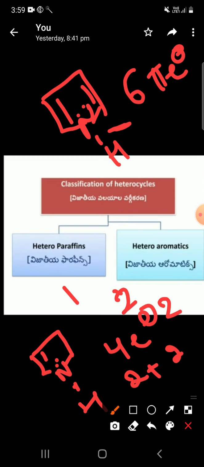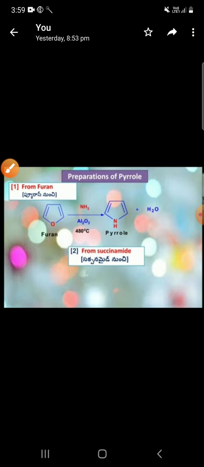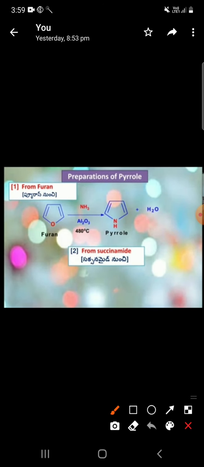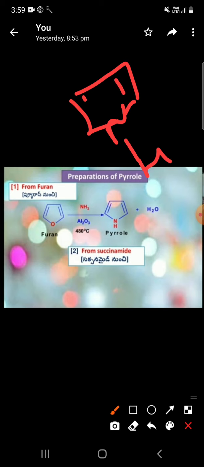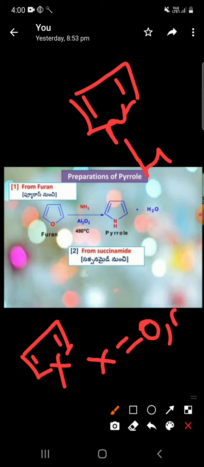Okay students, next I will move to the preparation of pyrrole. So how do you prepare the pyrrole structure? You can take this preparation. This is the pyrrole structure. First of all, before the topic, here X may be taken as oxygen, nitrogen, or sulfur.